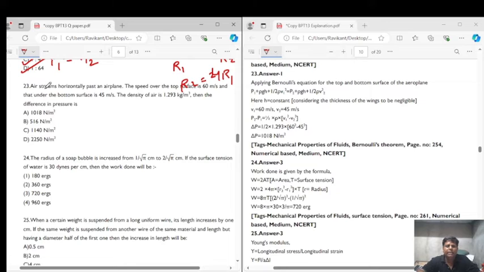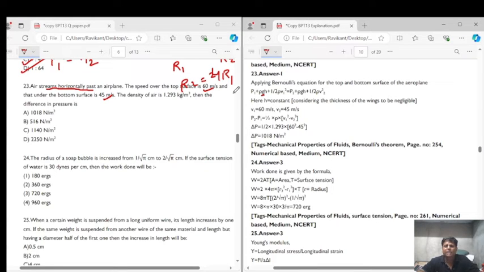If the air is streaming horizontally, it means there is no change in the height, so the potential energy will remain the same, but speeds are different, that is 60 meters per second and 45 meters per second. So definitely kinetic energy will be different, and if kinetic energy is different, then pressure will be different. So by Bernoulli's theorem, P1 plus rho gh plus half rho V1 square is equal to P2 plus rho gh plus half rho V2 square. Rho gh and rho gh will cancel out because there is no change in the height.